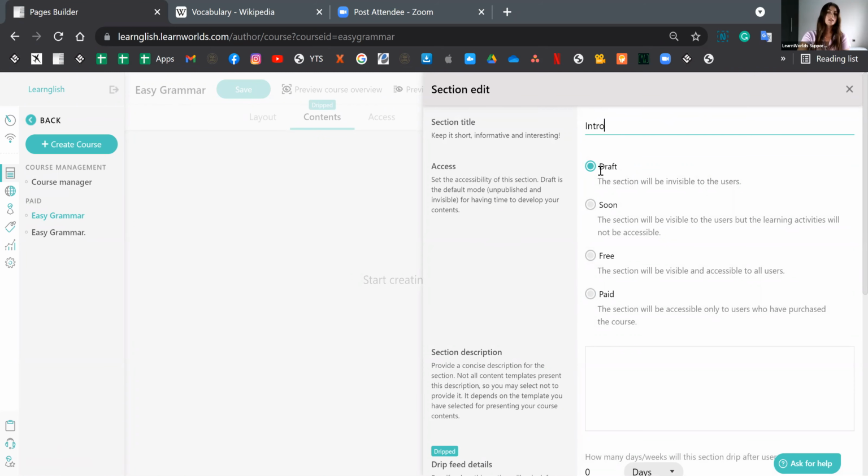And you can set a different access mode per section. So remember, the course overall was set to being a paid one, but we can have the section being free even if you'd like. That's entirely up to you.